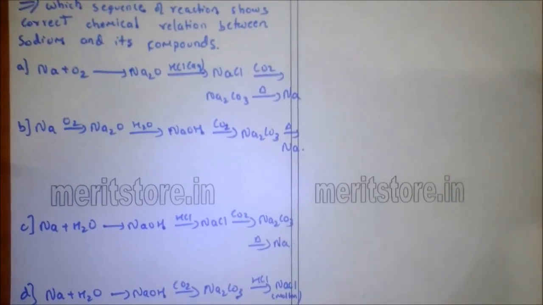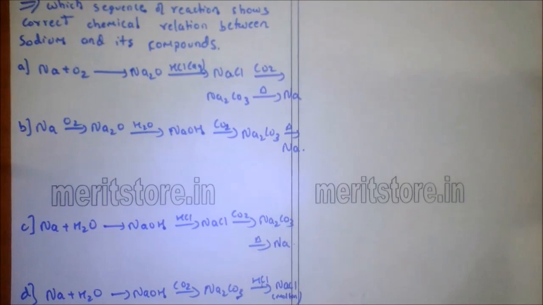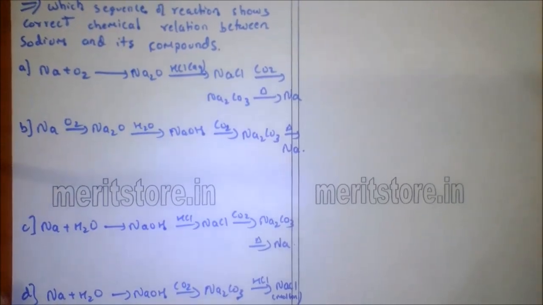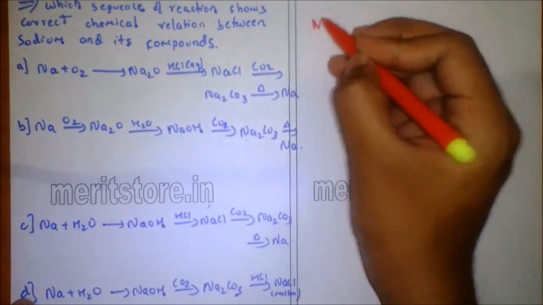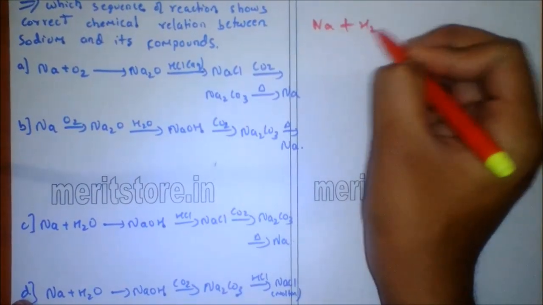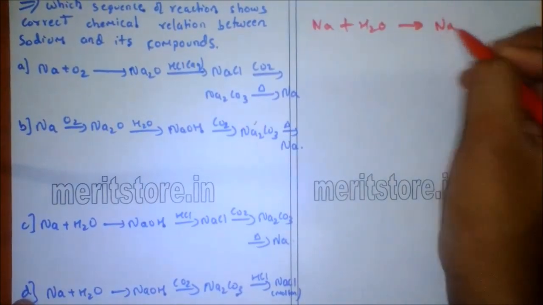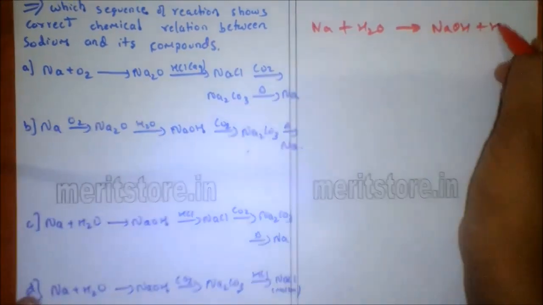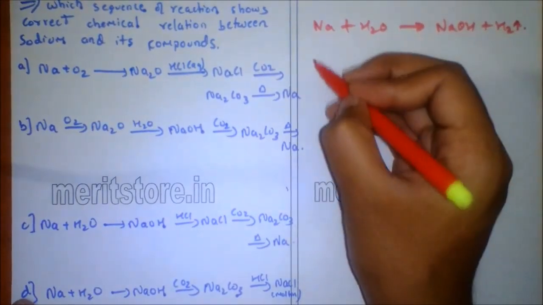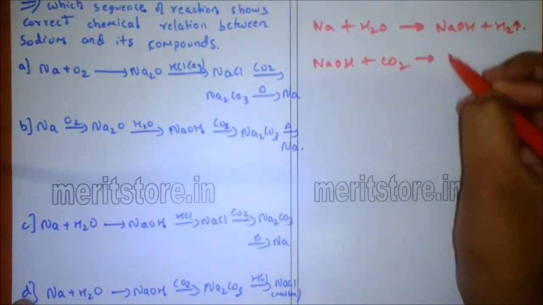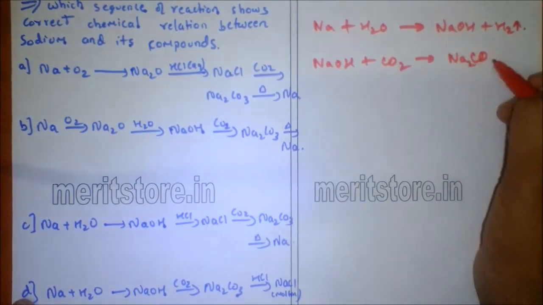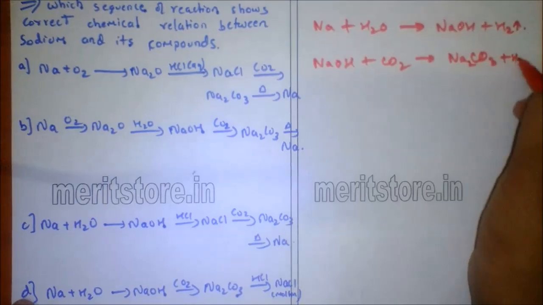Which sequence of reactions shows the correct chemical reaction between sodium and its compounds? When sodium reacts with water, it gives a base NaOH plus hydrogen. When NaOH reacts with carbon dioxide, it gives Na2CO3, sodium carbonate, plus water.